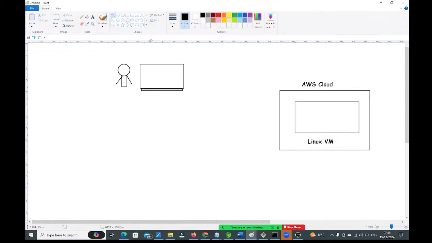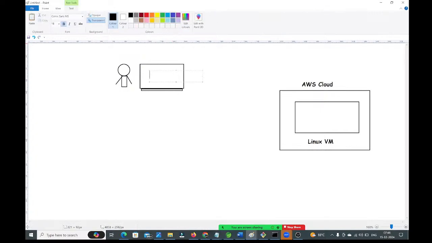And in my system, I need to install one client software that is called Git software, guys. Git is available. You need to install Git. If you install Git, you can connect from your system to a Linux virtual machine. Whenever you install Git software, you will get one application which is called Git Bash application.